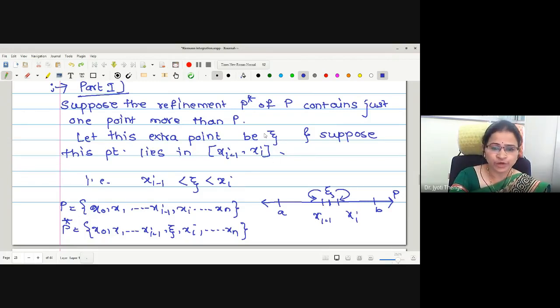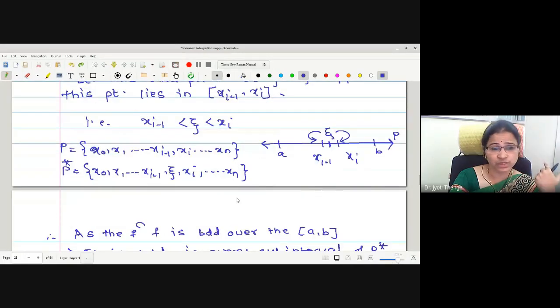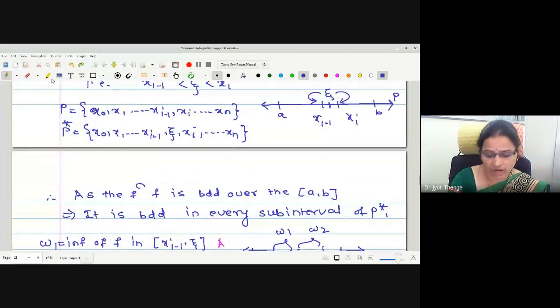That point we have assumed to be zeta, taken in the ith subinterval. Therefore, we have written x(i minus 1) strictly less than zeta, strictly less than x(i). Here we cannot take less than or equal, because if zeta is equal to x(i minus 1), it will not give an extra point. Similarly, if zeta is equal to x(i), it also will not give an extra point. Therefore, taking zeta strictly between x(i minus 1) and x(i), we have defined a partition and its refinement.